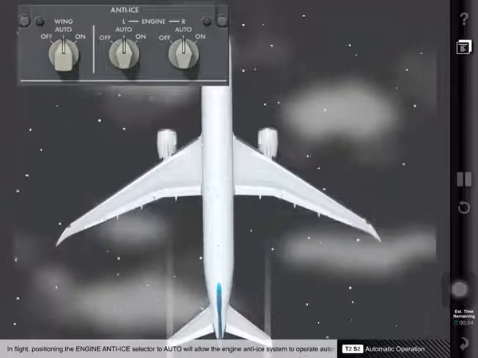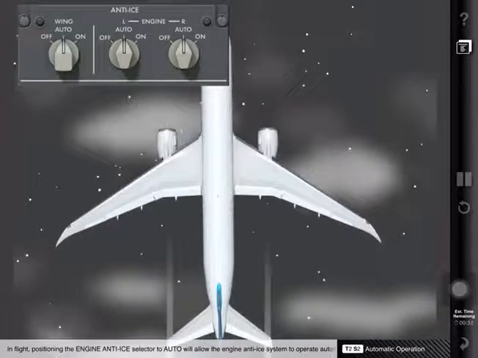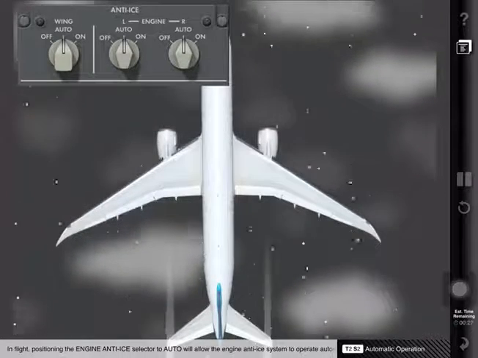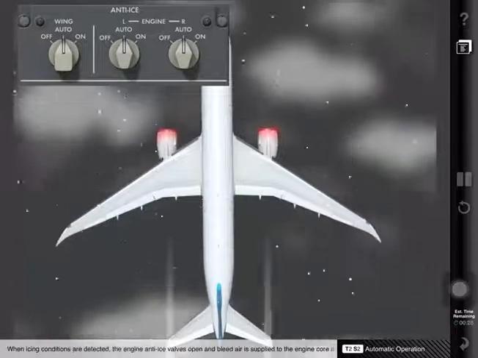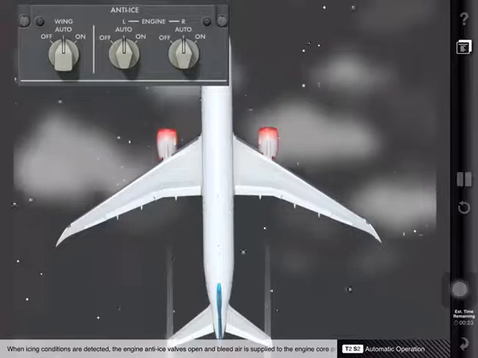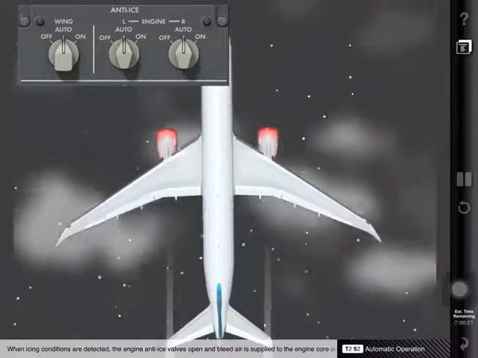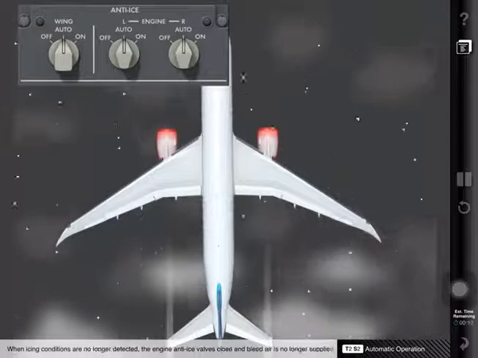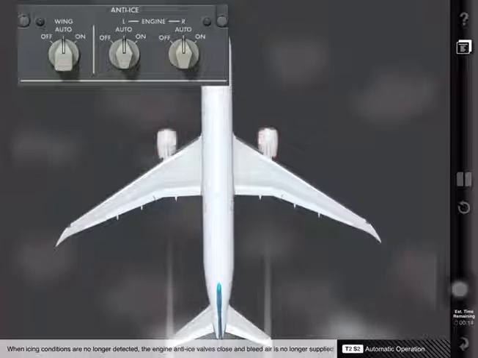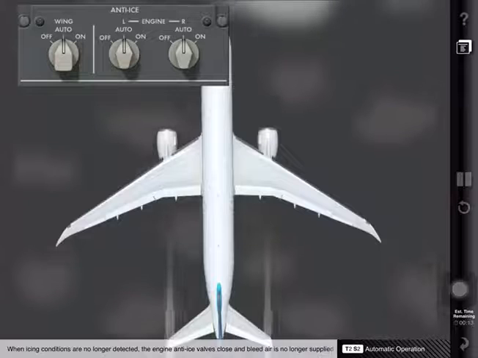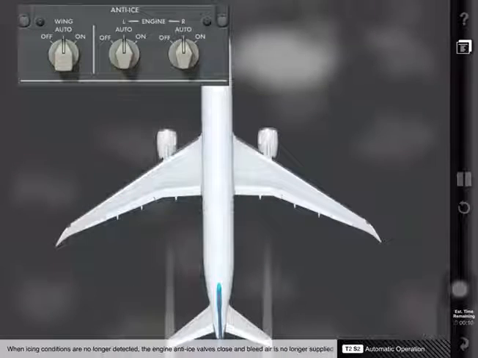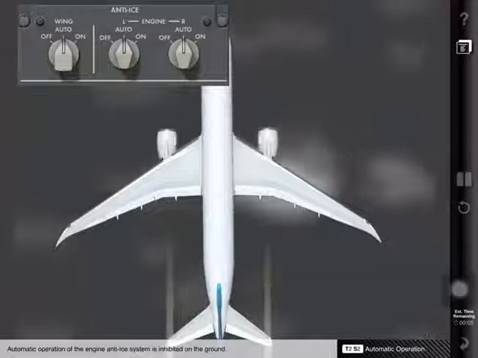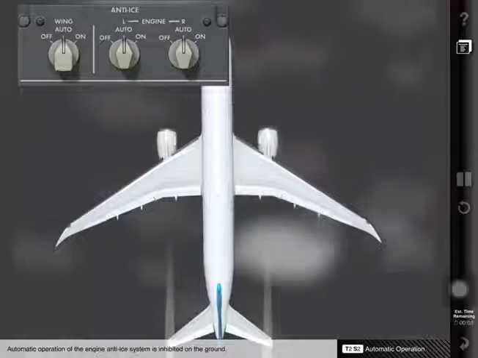In flight, positioning the engine anti-ice selector to Auto will allow the engine anti-ice system to operate automatically. When icing conditions are detected, the engine anti-ice valves open and bleed air is supplied to the engine core and inlet cowl. When icing conditions are no longer detected, the engine anti-ice valves close and bleed air is no longer supplied to the engine core and inlet cowl. Automatic operation of the engine anti-ice system is inhibited on the ground.